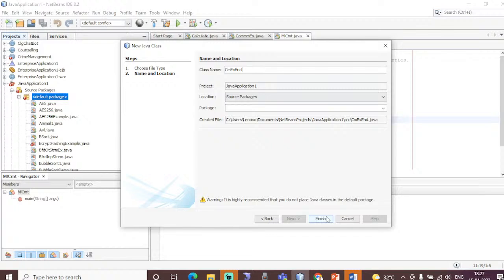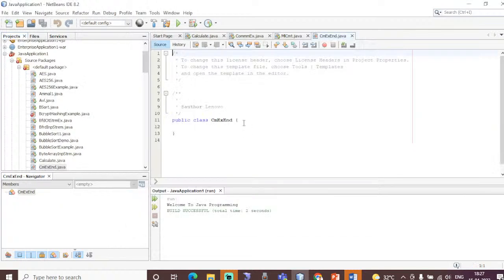So you can add a comment at the end as well. I am just creating a main method: public static void main, string args. I am just going to add a comment at the end. Say for example, int a equal to 10. So a is initialized with the value of 10.